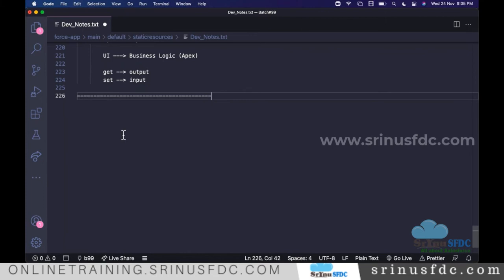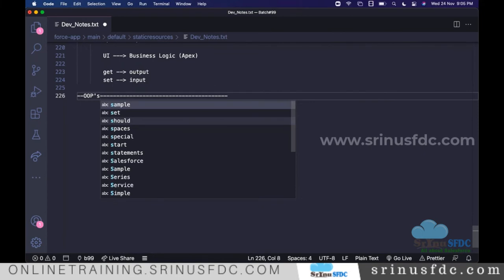C++, Java, .NET, all those languages support object oriented programming concepts. Apex is also a language which supports object oriented programming concepts.